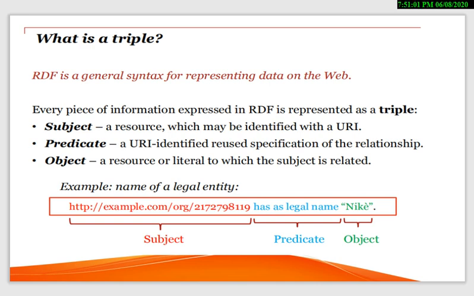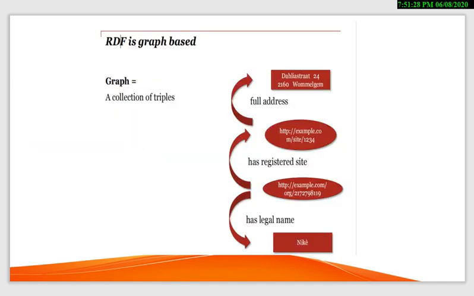In the example, we have taken an example of a legal entity. You can see this red area is called the subject, and this subject is dependent on this object. Since the subject is dependent on the object, they have some relation, which is the predicate. Here we can see the next example, a graph-based collection of triples, like full address.